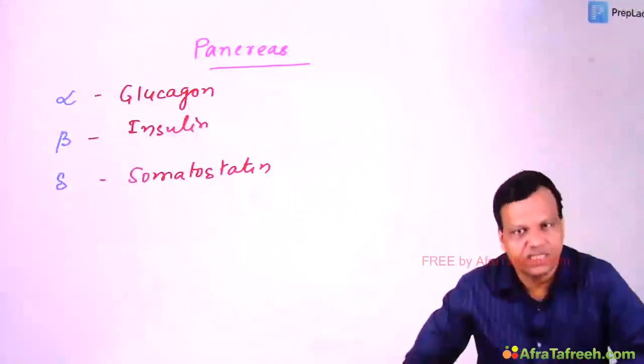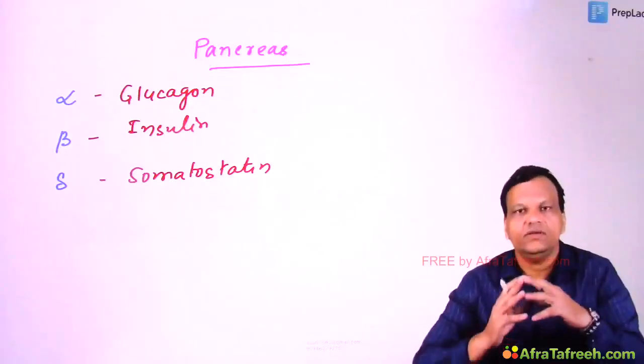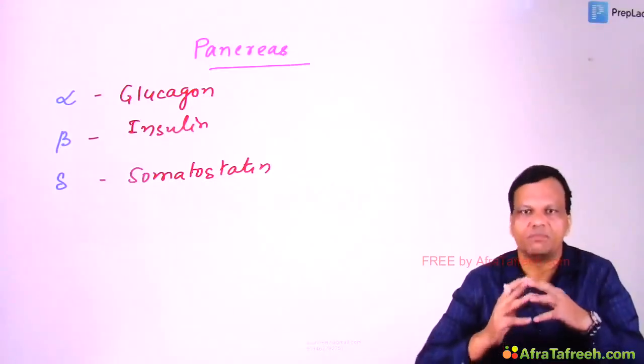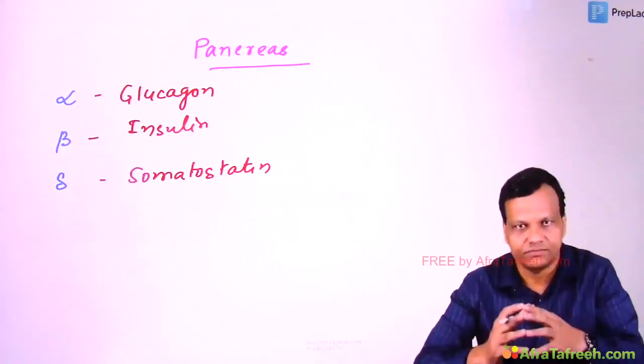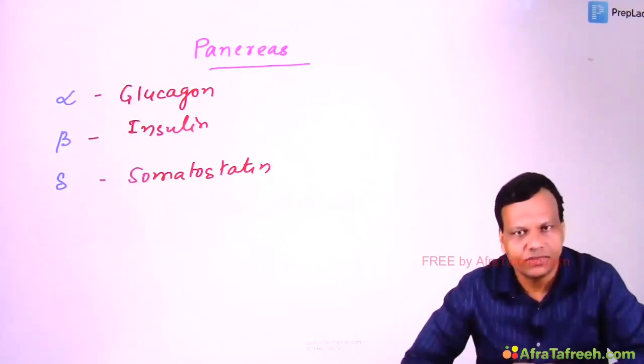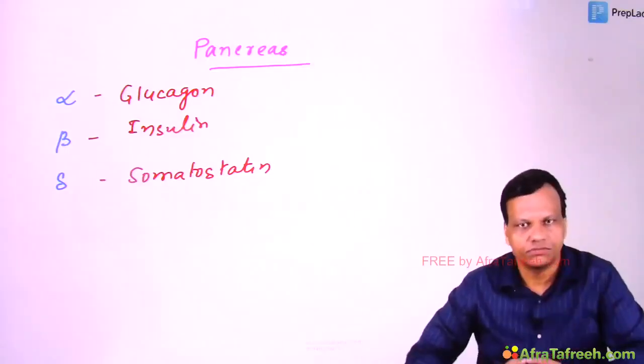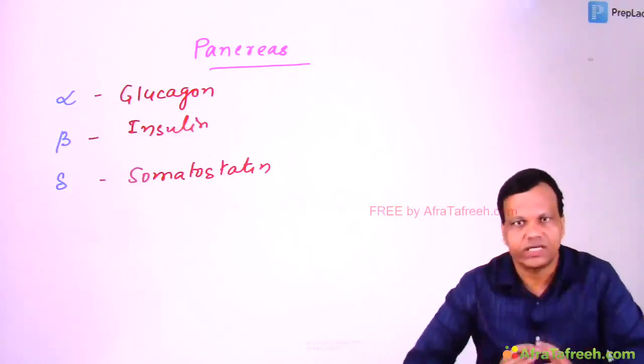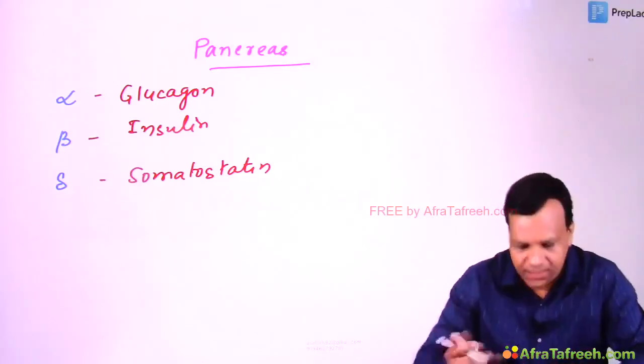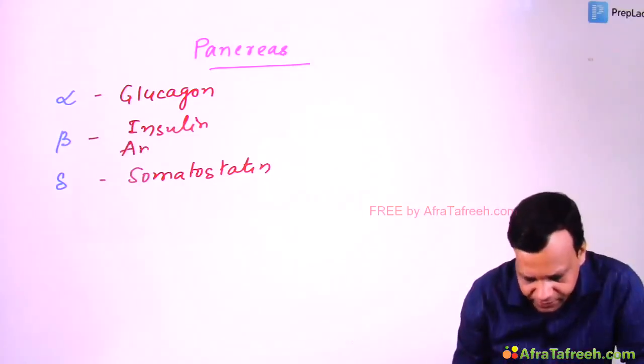Once a question was asked, which is very easy: which hormone is secreted by beta cells of the pancreas? But the options were not easy. There was no insulin in the options. So which other hormone is secreted by beta cells of the pancreas? Yes, it is amylin.